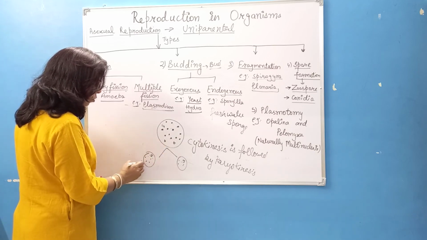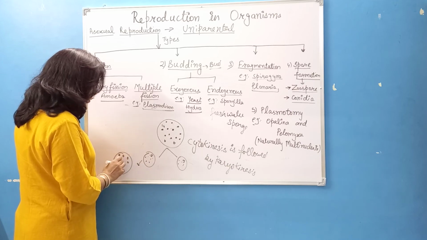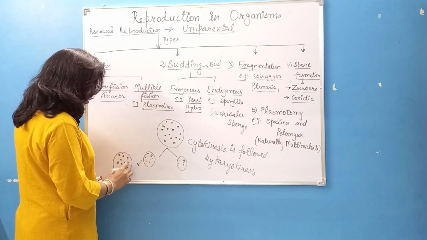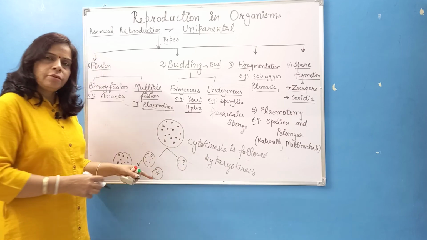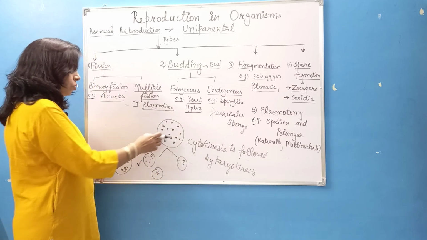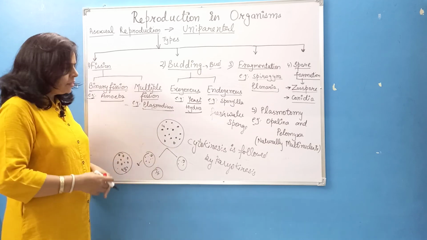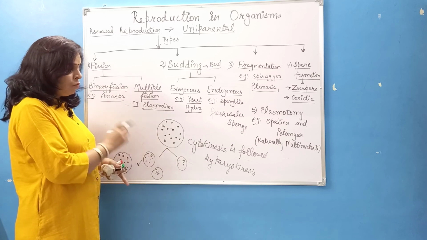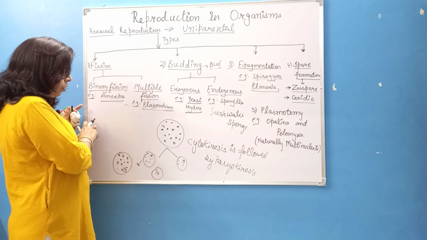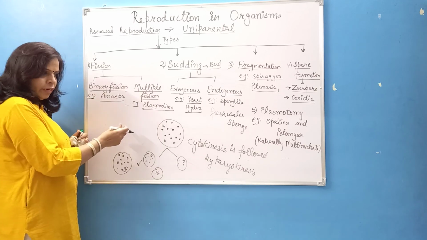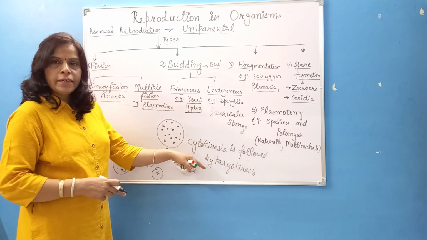So this organism will grow and again undergo nucleus division and cytokinesis, and it will regain its 14 nuclei. So the organism formed after dividing becomes a new organism. It is a type of binary fission only. But what is the difference between plasmotomy and binary fission? In binary fission, karyokinesis is followed by cytokinesis, but in plasmotomy, cytokinesis is followed by karyokinesis.